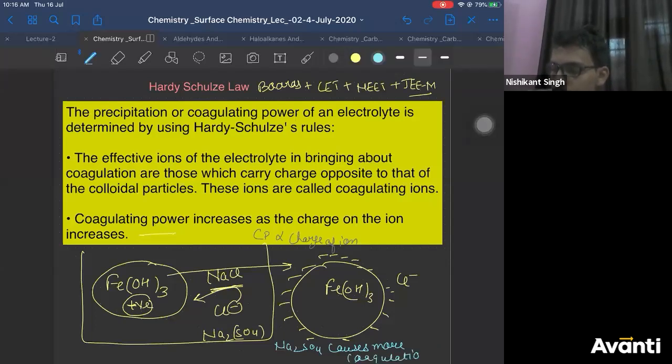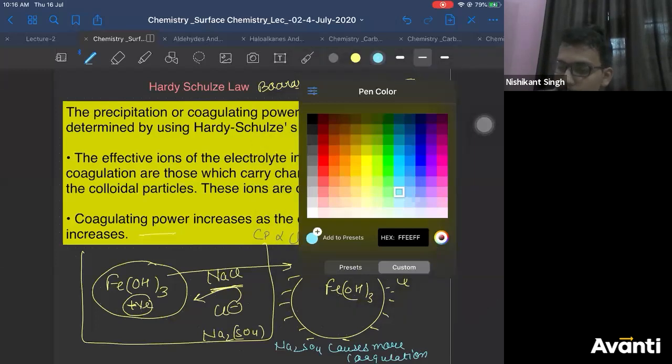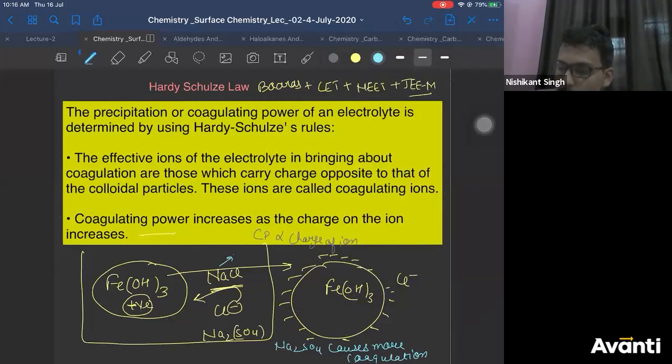Now the question is, for the coagulation of FeOH3, you require X ml of NaCl and Y ml of Na2SO4. Can you tell me which will be the larger value, X ml or Y ml?